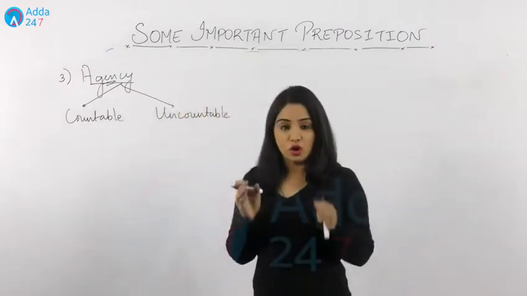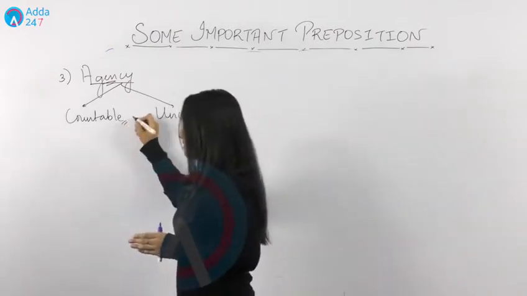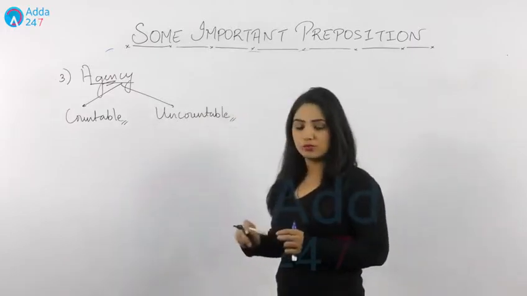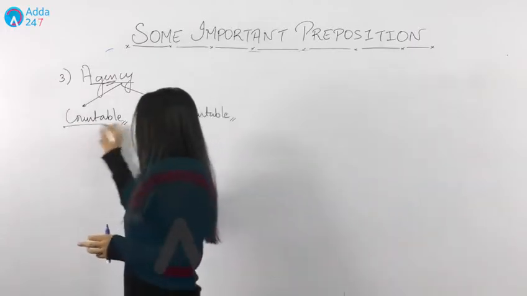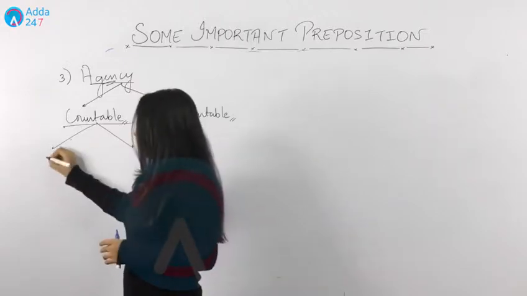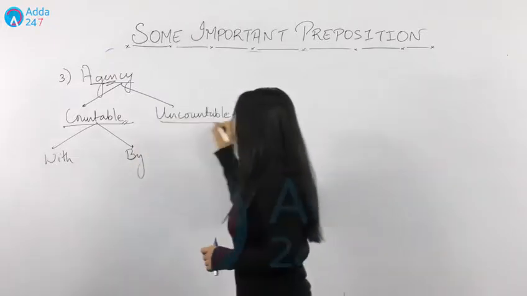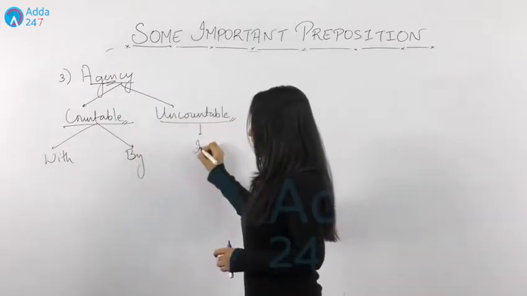When we talk about the object who has performed the task, then what happens? Either it can be countable or uncountable. If it is countable, what we do? We can write either "with" or "by". And when it is uncountable, we can only write "in" with it.